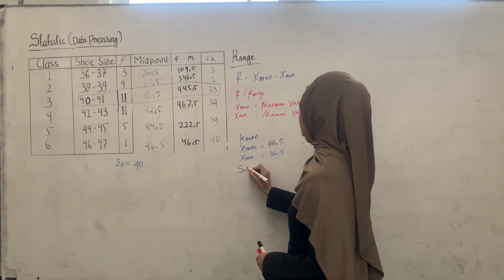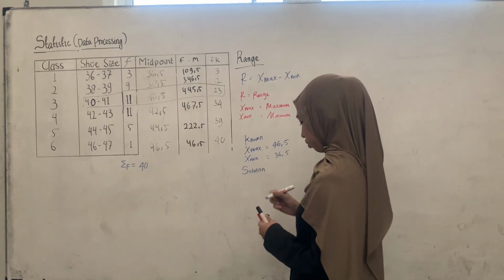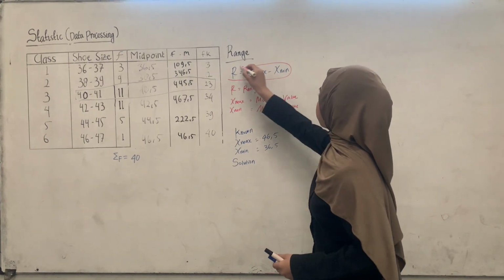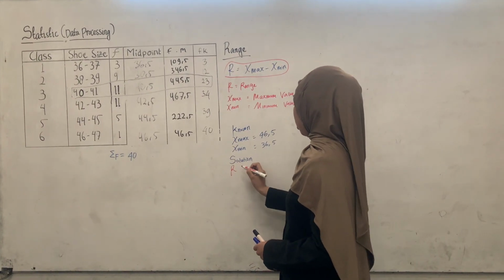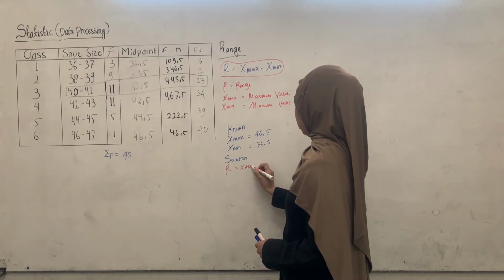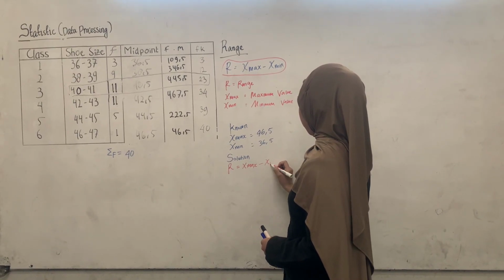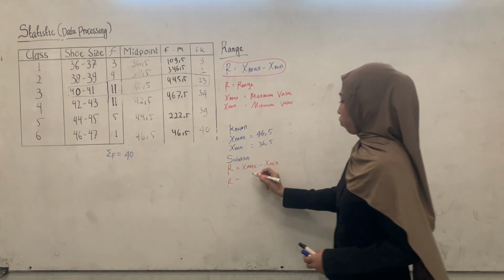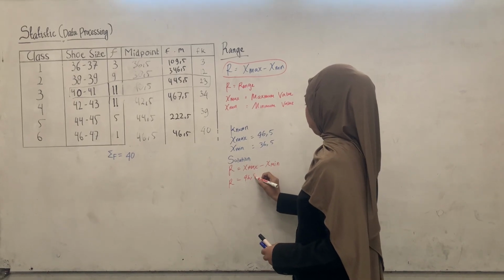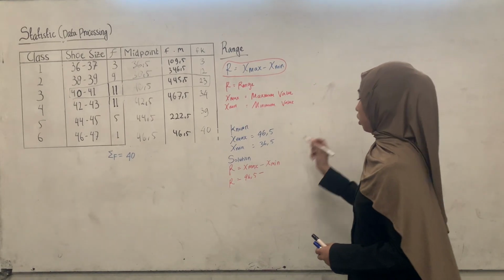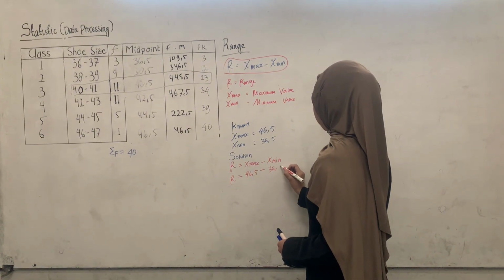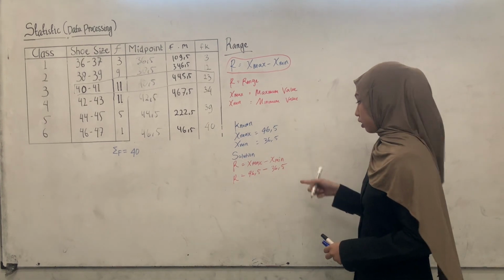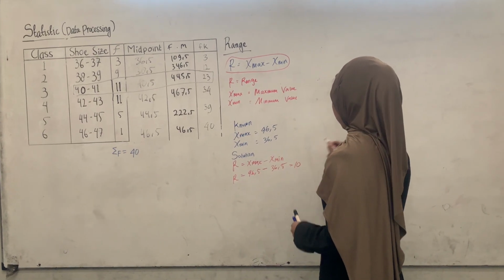For the solution, we can use this formula: R, range, equals x max minus x min. x max is 46.5 minus x min is 36.5. 46.5 minus 36.5 is 10.